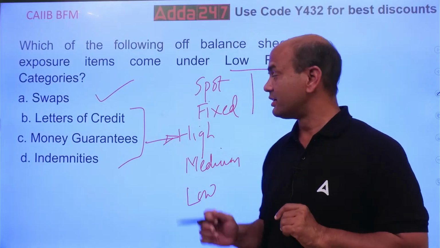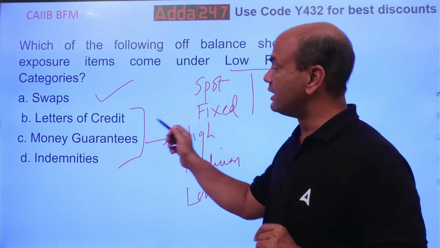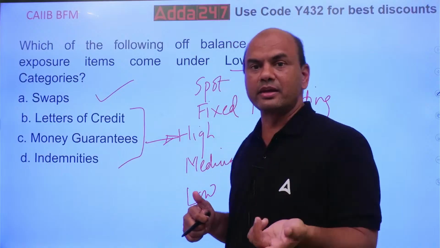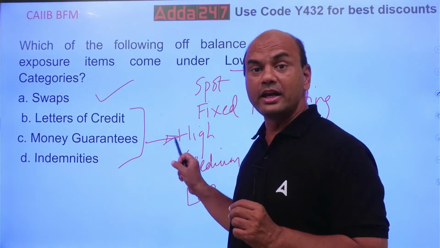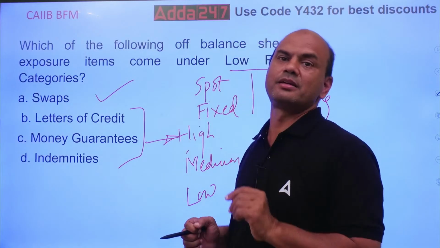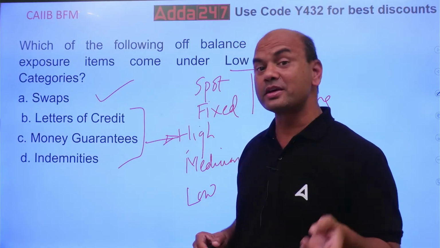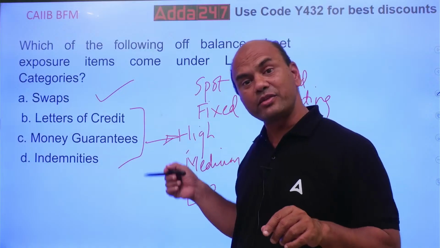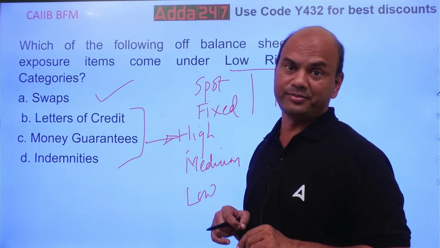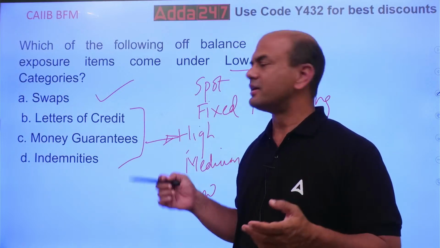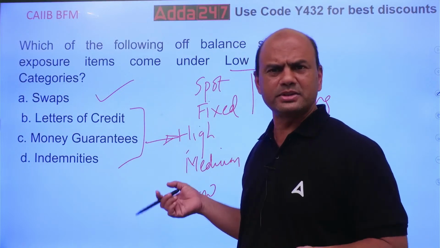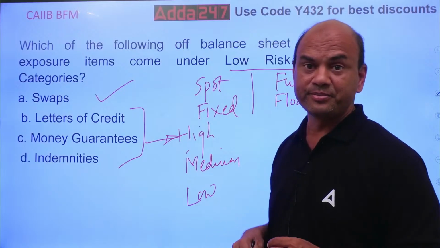Understand, here I am talking of LC issued by the bank, bank guarantee issued by the bank, indemnity given by the bank. I am not talking from the customer side. Here I have given all these things as a bank. So this becomes a primary mode of payment then. LC, these are all you have to pay compulsorily. So this is the high risk.